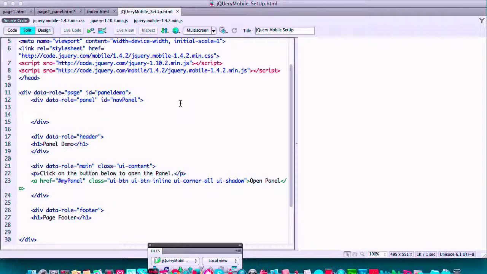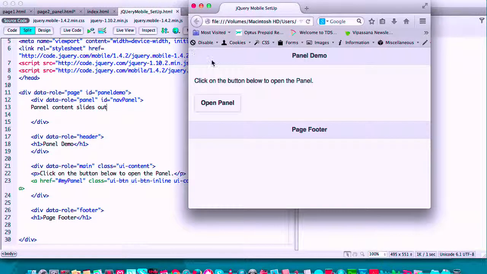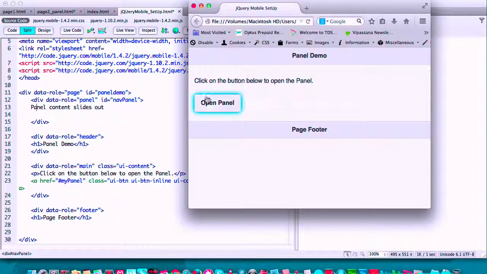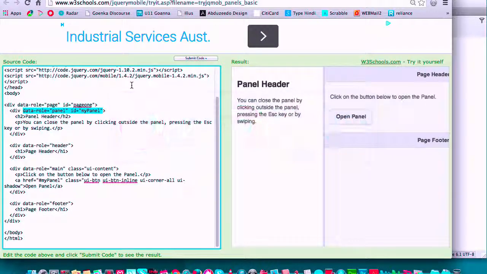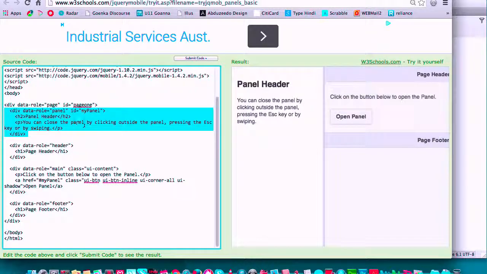Let me save this and let me actually see if it works. Panel content slides out. So let me see if this actually works. If I say open panel, it doesn't work. I did something very bad, drastically wrong. Let's see. Data role equal to panel. Panel content slides out. Let's see. Let me use his code.